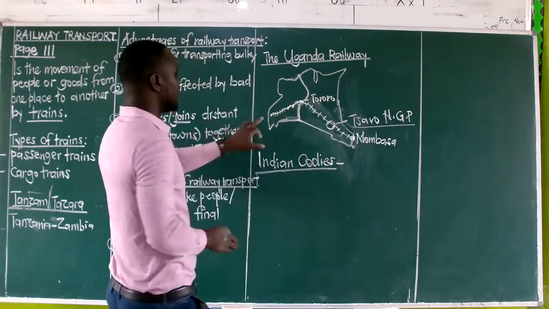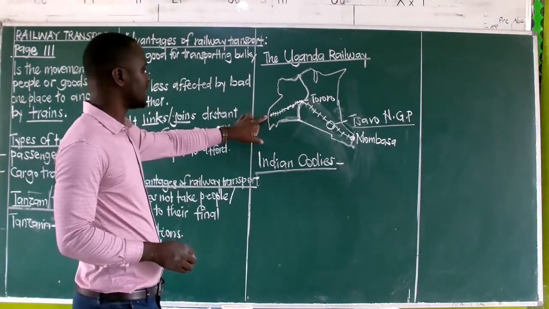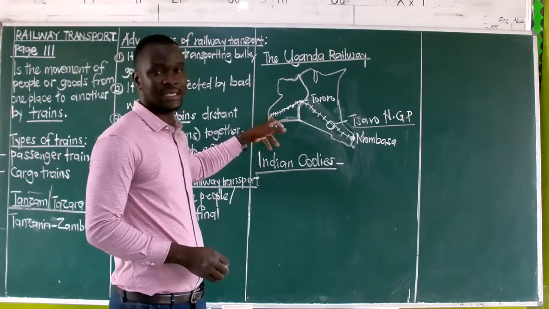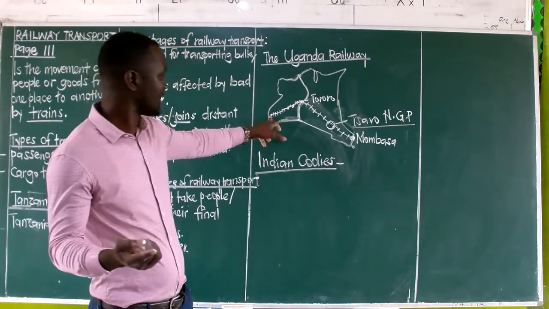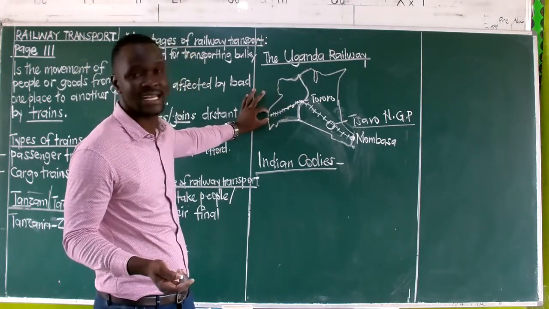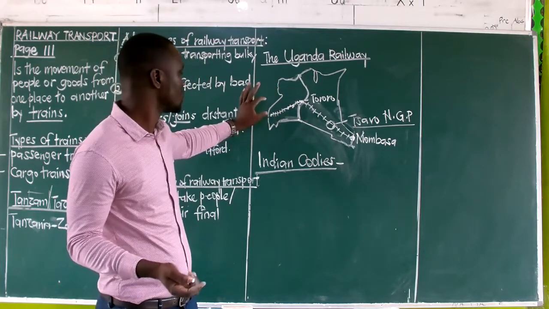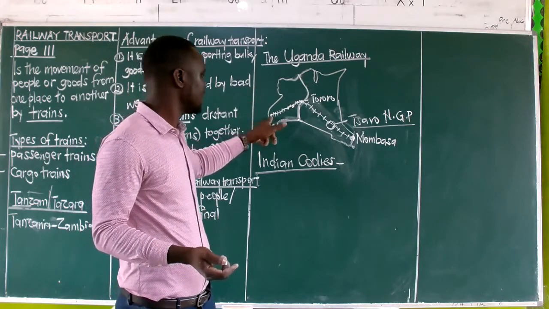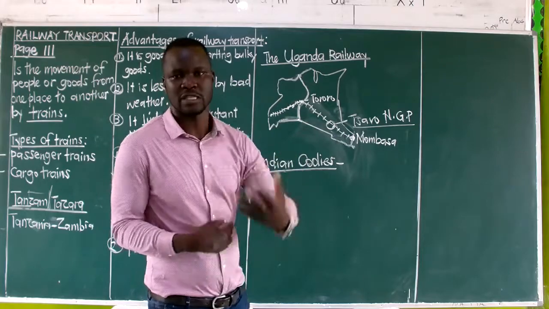Now in Kasese there was copper that was mined at the Kilembe mines. So we shall be asking ourselves a question: why was the railway line extended to Western, that is to Kasese? The answer is to transport copper from Kasese up to Jinja for processing.